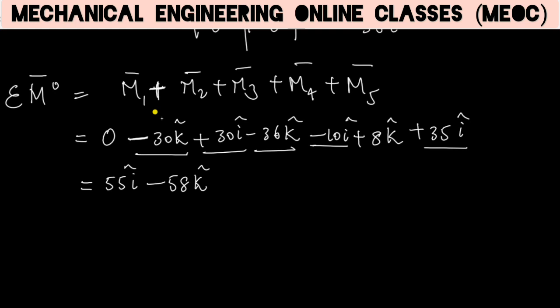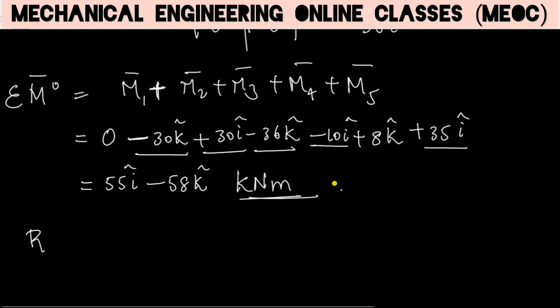All the forces are given in kilonewtons and all the dimensions are in meters, so the units of this moment are kilonewton meter. Now our objective is to find the resultant. How do we find the resultant? We are finding the resultant vector.